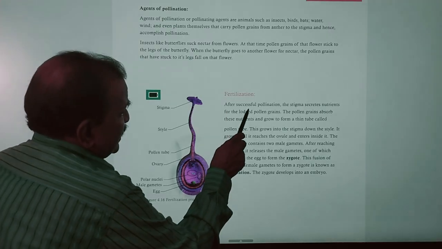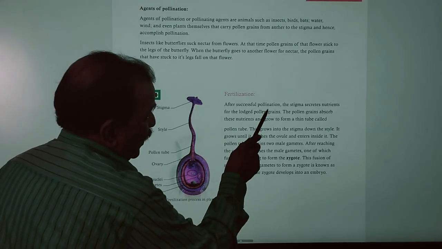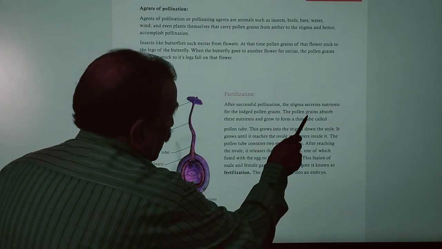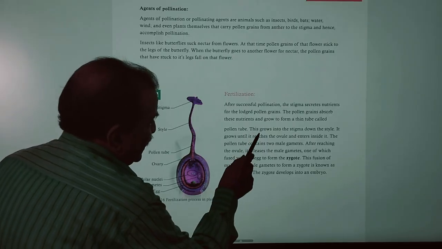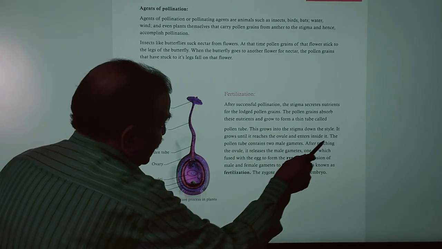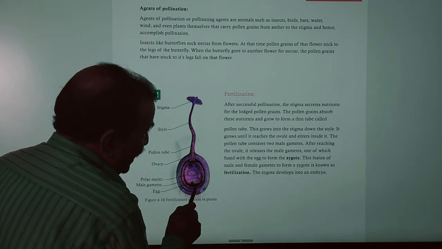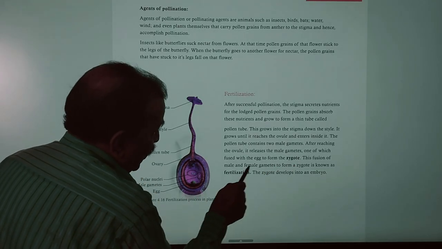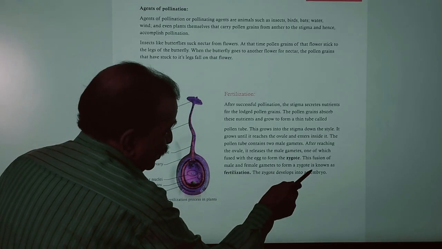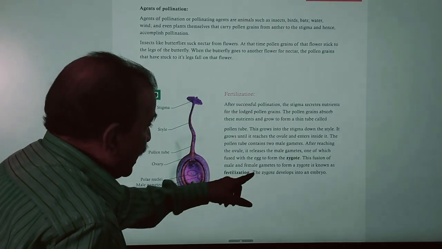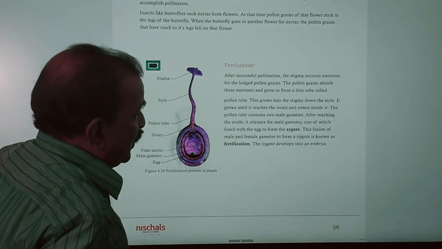And in this way fertilization takes place in case of what? A flower. After successful pollination, the stigma secretes nutrients for the pollen grain, and the pollen grains fall on the stigma. The pollen grains absorb these nutrients and grow to form a thin tube, that is a pollen tube, and this grows down the style, and the pollen tube contains two male nuclei, and after reaching the ovule it releases one of the male nuclei, and it fuses with the egg cell to form zygote. This fusion of male and female nucleus leads to the formation of a zygote. So here is the formation of zygote, and that is nothing but fertilization, and this zygote develops into embryo.